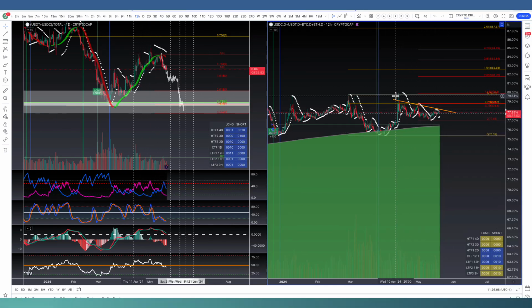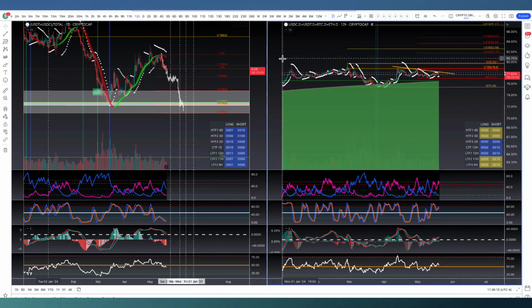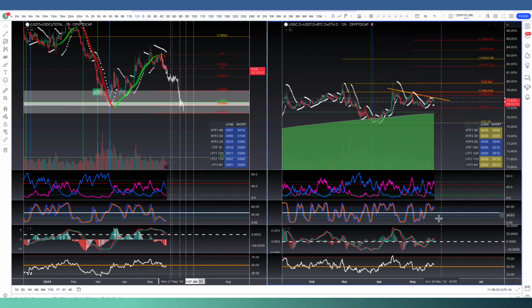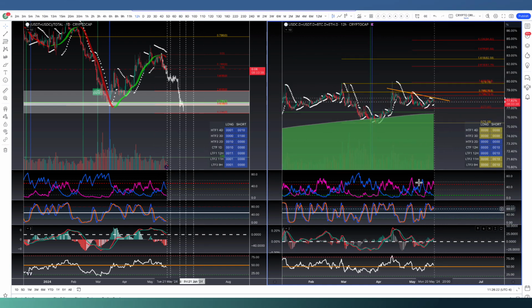Alt season pulse chart, if we start off with that, it's getting rejected at this key trend line. We want to see this roll over. When it rolls over, and Bitcoin's stable or going up, that means altcoins are outperforming. And if we look at the momentum on the 12-hour, we are starting to curl.